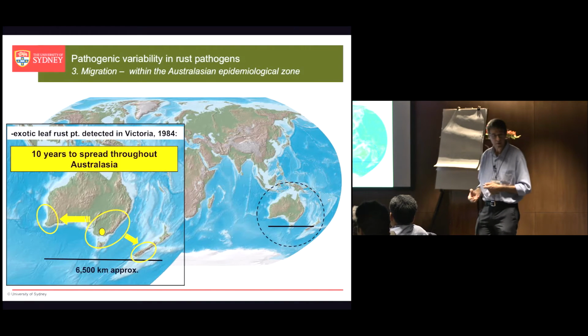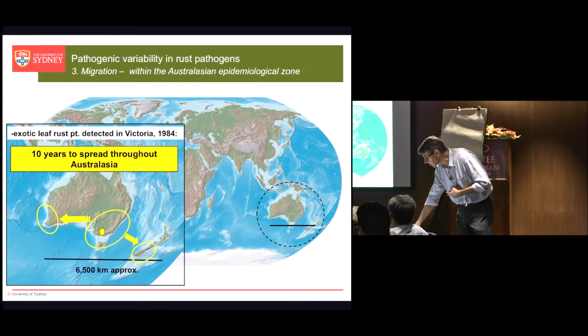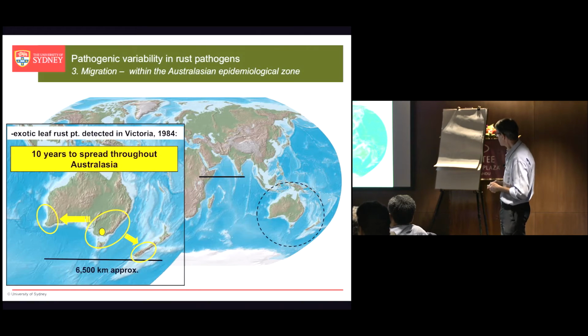Within 10 years, that pathotype or a derivative pathotype had spread to all wheat growing areas in Australia and to New Zealand. So it only took it 10 years to spread throughout this entire region, 6,500 kilometres. And if you put that in the context of this part of the world, that's the distance you're looking at. All right, 6,500 kilometres.